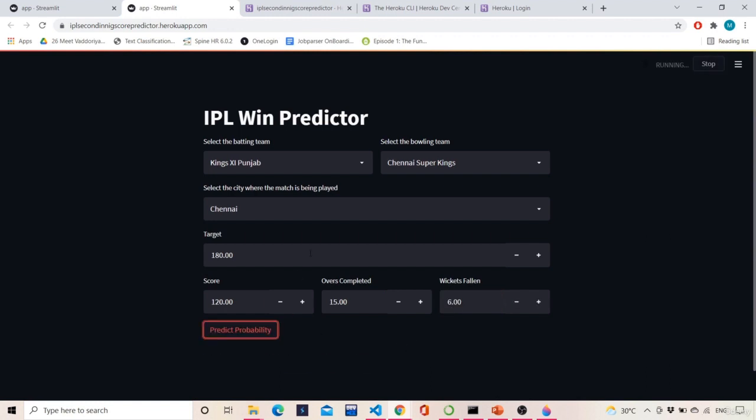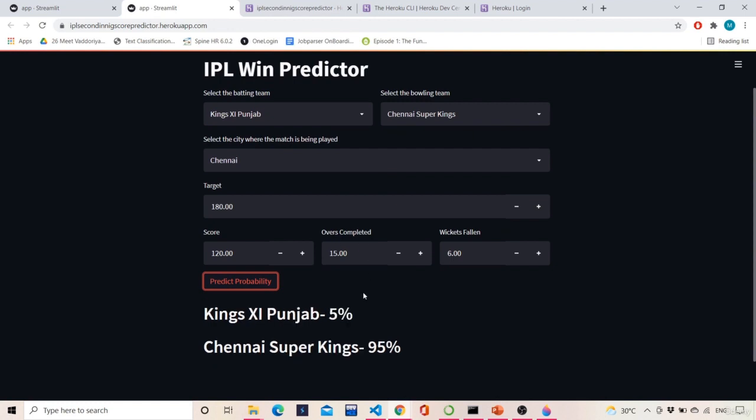Kings 11 Punjab has a 5% chance to win, and Chennai Super Kings has a 95% chance to win. How is this possible? 5 overs means 30 balls. 30 balls, 60 runs, and 6 wickets already fallen, so there is less chance.